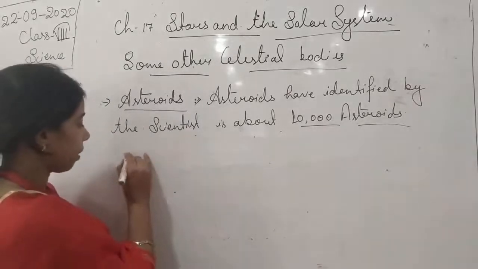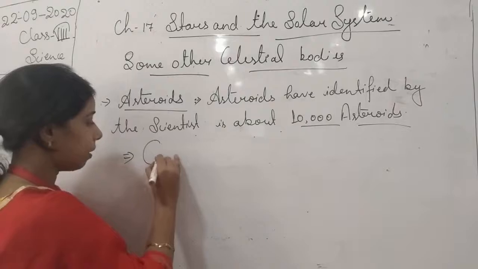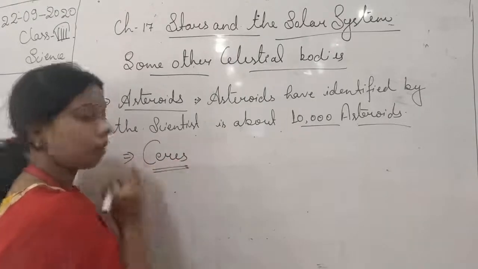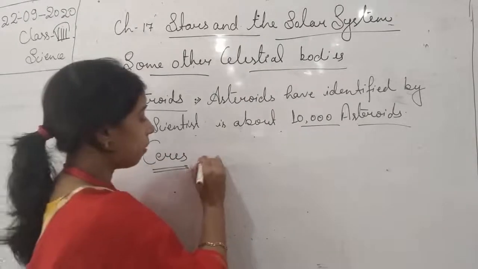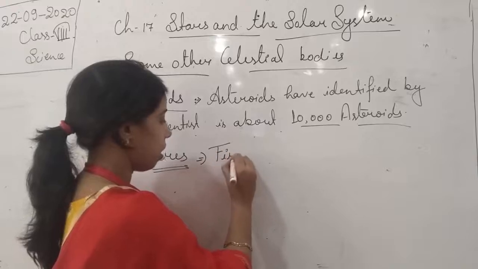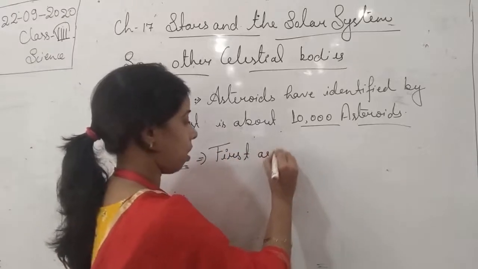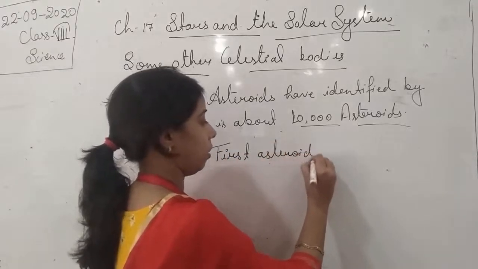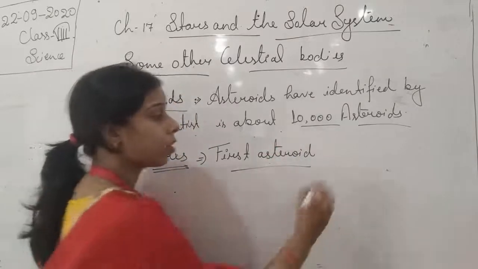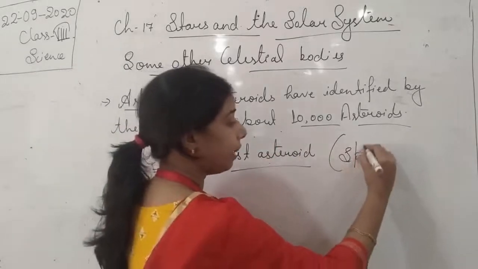Ceres is the first asteroid. It is spherical in shape.